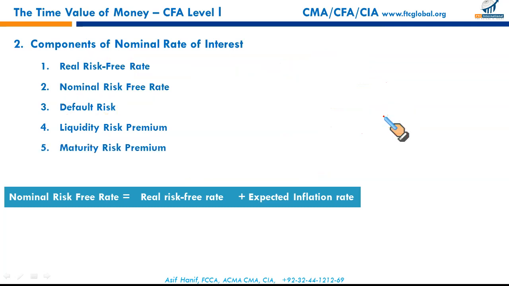Then we have the maturity risk premium. Let's say you have two bonds. One has 10 years maturity, the other has 5 years maturity.